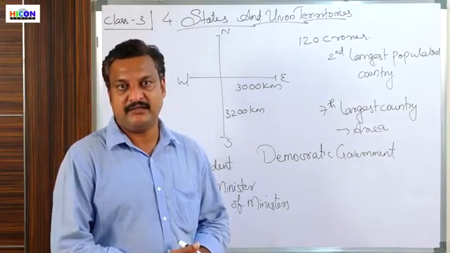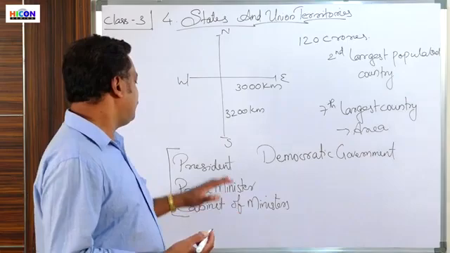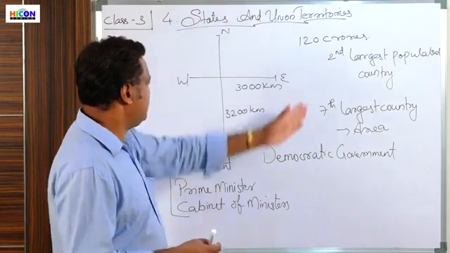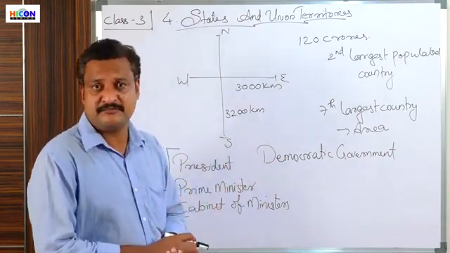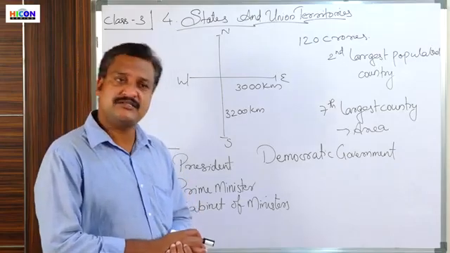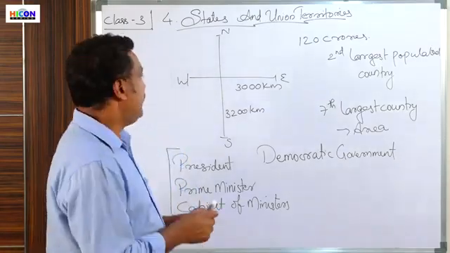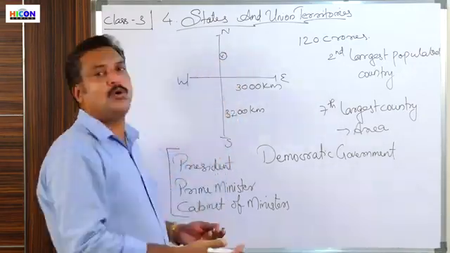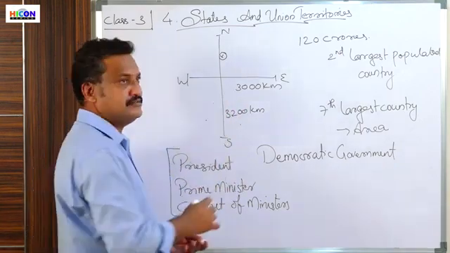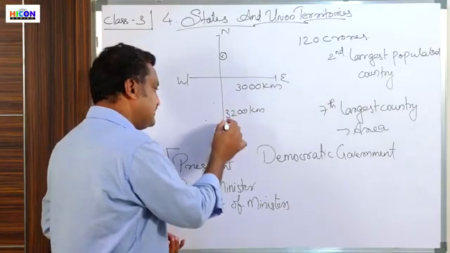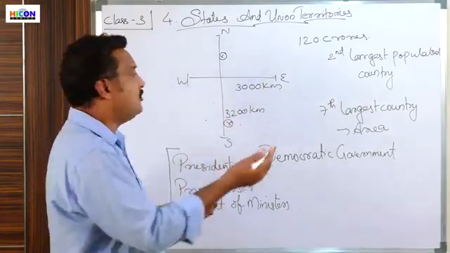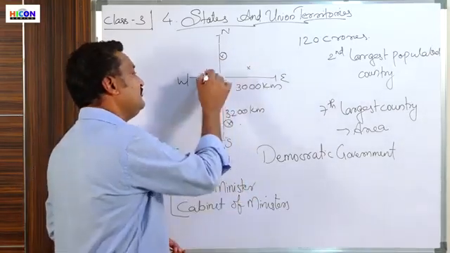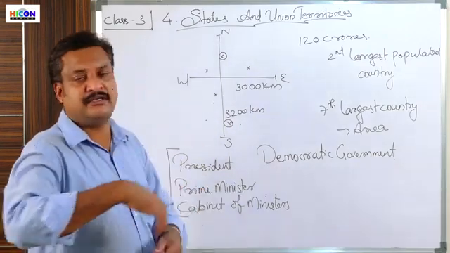Now, is it possible for a group of people to sit somewhere and take care of all aspects of this large nation? It's not possible. It is not at all possible, because if they are sitting somewhere here in the northern part, they may not be able to even know what exactly is happening in these regions. They do not know anything about what is happening in other regions. And is it possible for them to be everywhere? Then they cannot sit together and decide what to do.